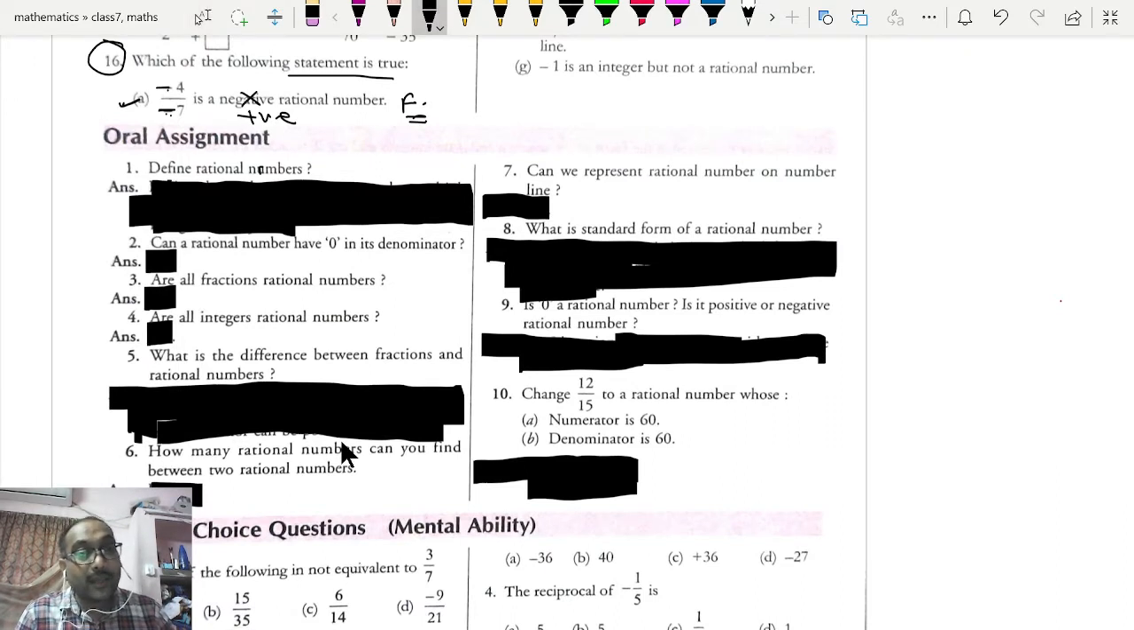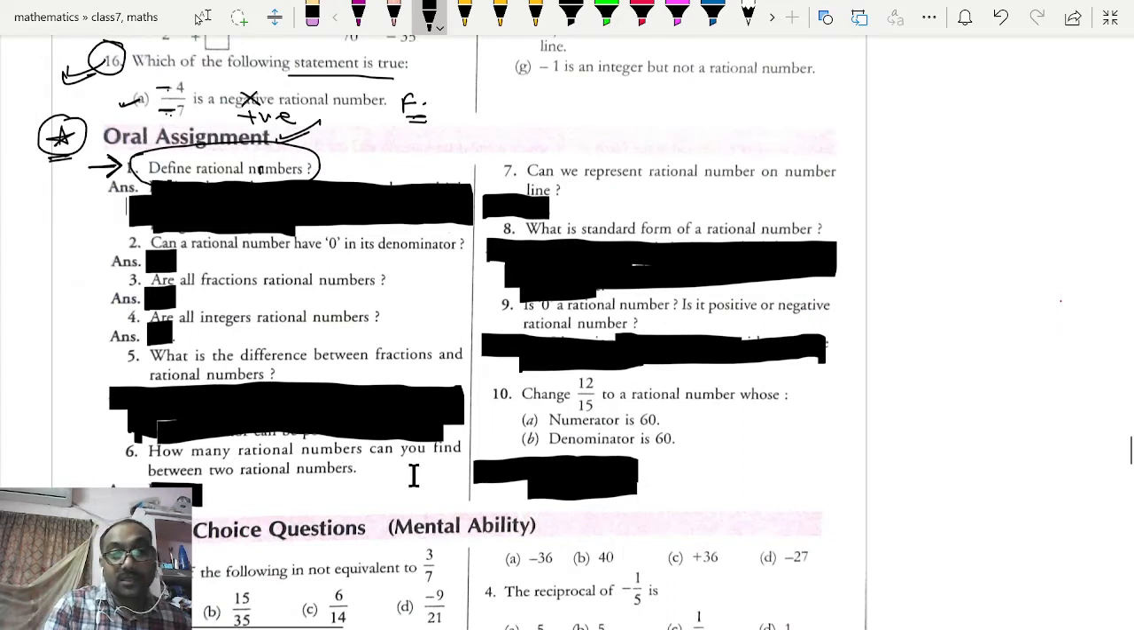Today, we have already finished up to exercise 5B, and today we will discuss all the oral assignments. The oral assignments are where I am going to ask the question and you are answering in oral mode. So it will be discussed in the class also. Now, define rational number. It means you require to learn the definition of rational number. Who will answer me what are rational numbers and how you will define this rational number?